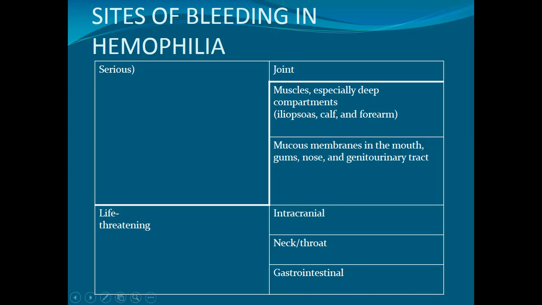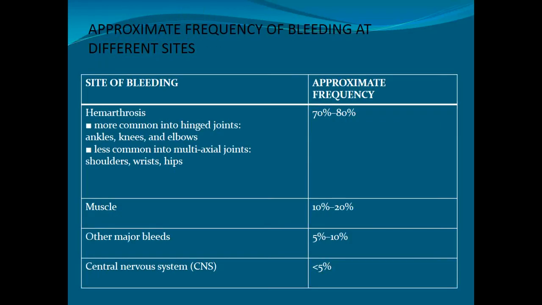There are certain life-threatening sites, which we usually use in MCQs as well, where hemophilia bleeds occur. The life-threatening sites are, first, intracranial; second, around the throat, that is retropharyngeal; and gastrointestinal, and the site of other bleeding.